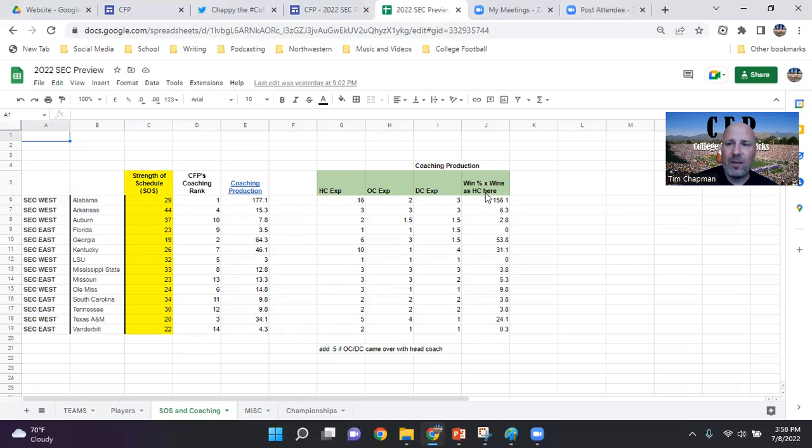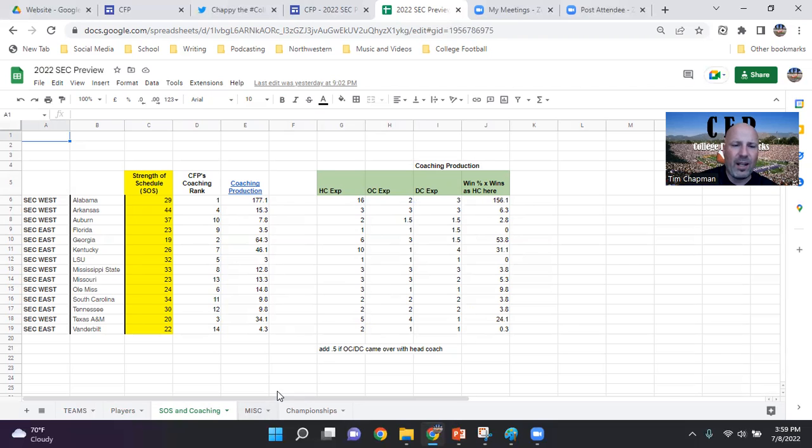So that way, if a coach has been there for 10 years, but maybe their win percentage is just around .500, they may not rank as high as somebody else who has been there 6 years, but their win percentage is at .700, and they've done more, even though it's in a smaller span of time.